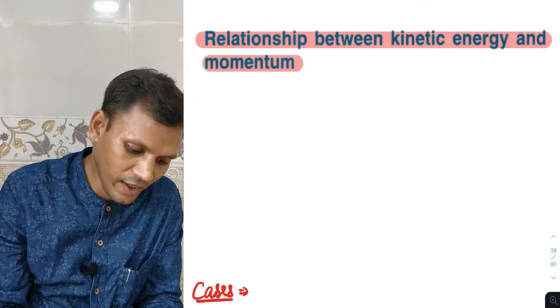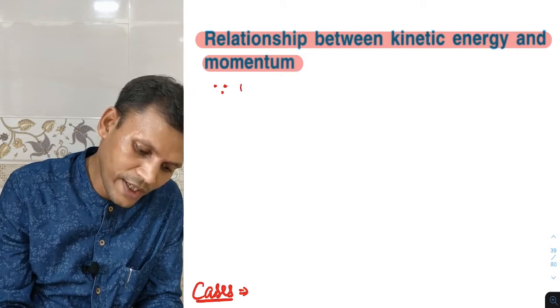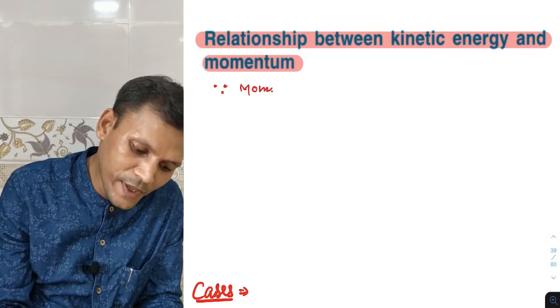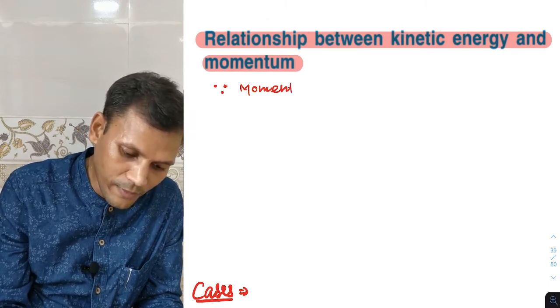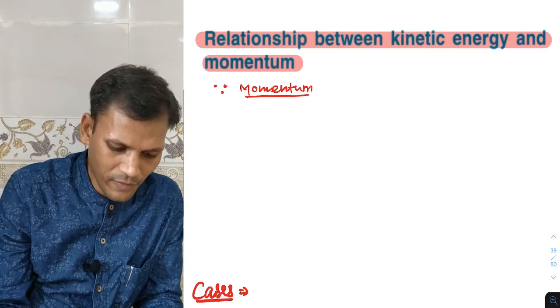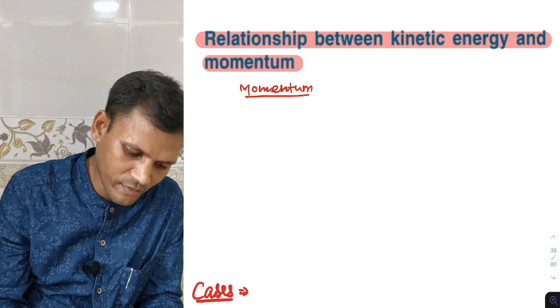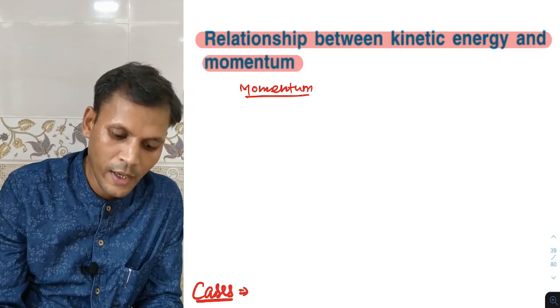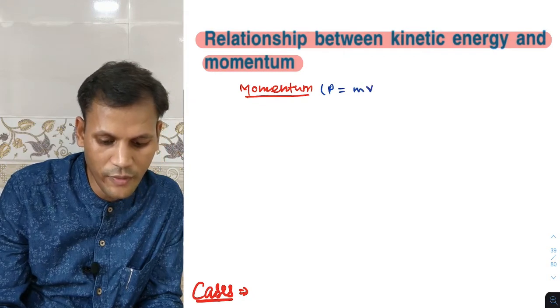Momentum is represented by P, that is mass into velocity.